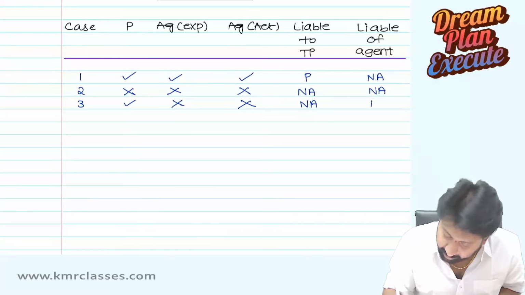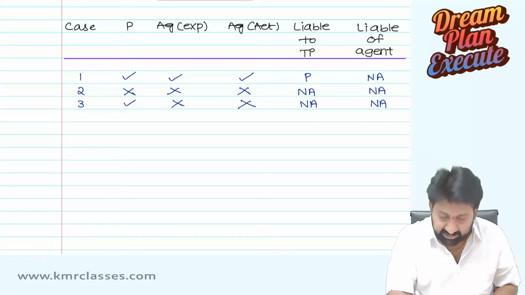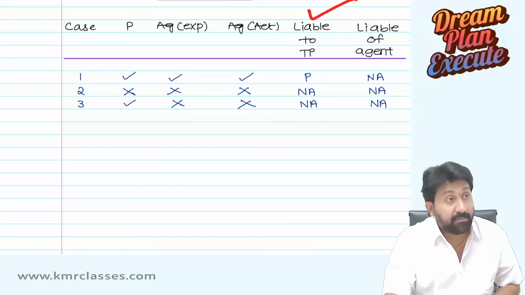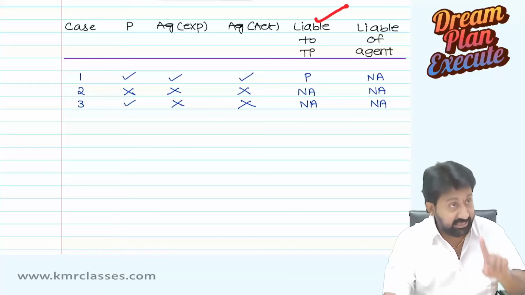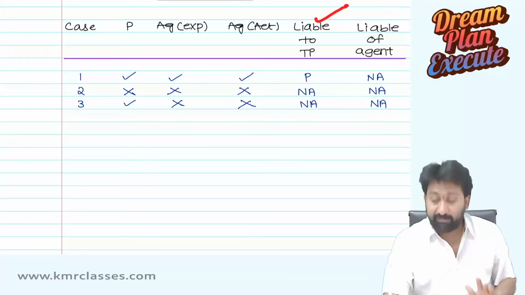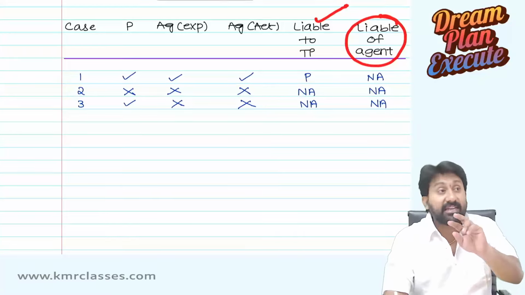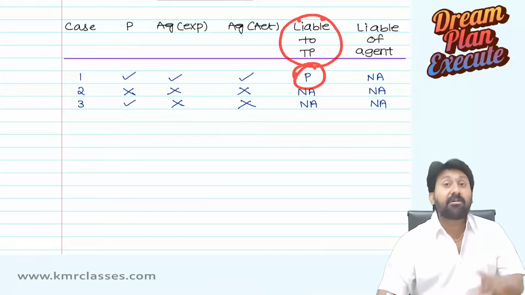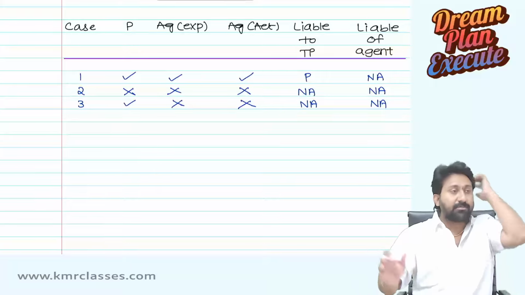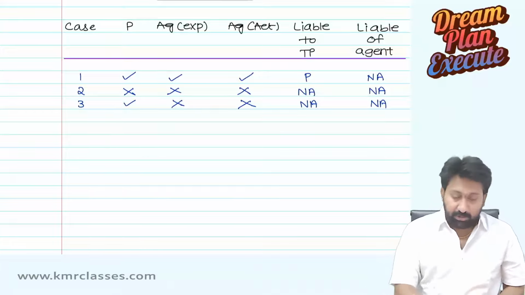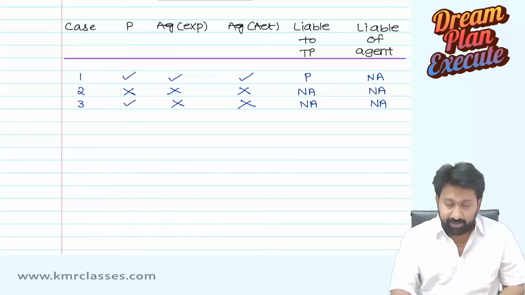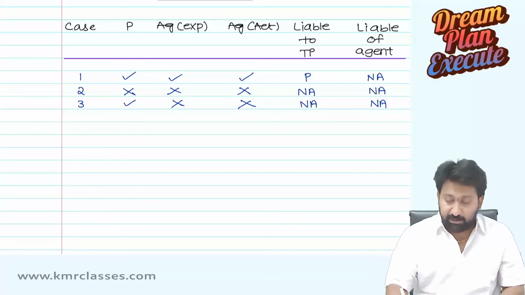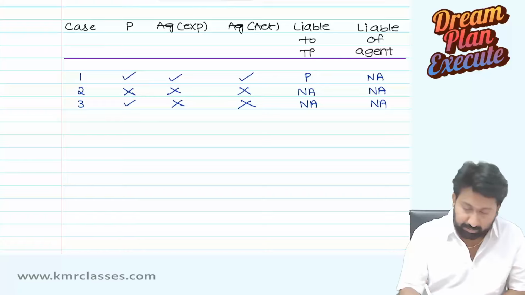Not applicable. First, you should understand the difference between these two. First one, act done by, so see the tick mark there. Act done by agent with a third party, who will be liable? Principal is liable to third party. Then what is the liability of agent? No liability for me. I have done whatever you asked me to do. Okay. Next. So, third one, principal can do something. Agent is expected not to do that. Agent has not actually done that also. So, liable to the third party is not applicable.